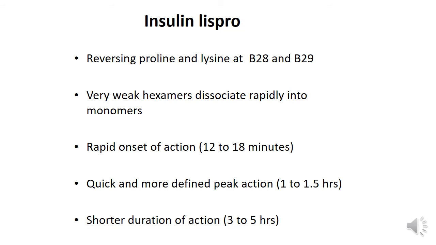The consequence of interchanging these two amino acids is the production of very weak hexamers which quickly dissociate into monomers. Hence, this preparation has a rapid onset of action, 0.2 to 0.3 hours, 12 to 18 minutes. This preparation has a quick and a more defined peak of action at 1 to 1.5 hours, and it has a shorter duration of action, 3 to 5 hours.